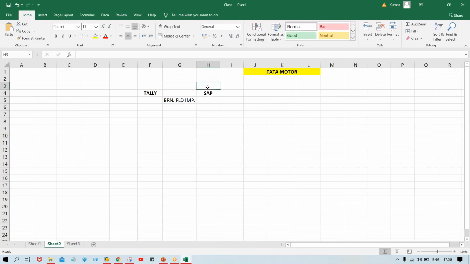SAP is called the new ERP. The implementation of a new ERP, SAP is the new ERP, right? And this is called the old ERP, which is already running in Tata Motor, right? So old ERP means what, guys? In SAP language, it is called legacy system. Keep in your mind.